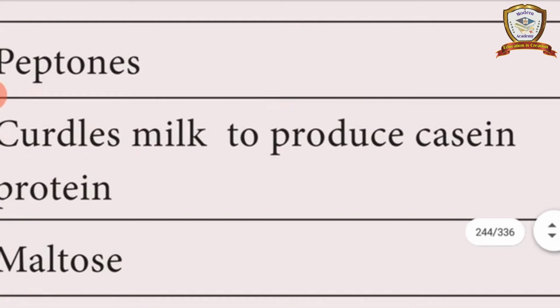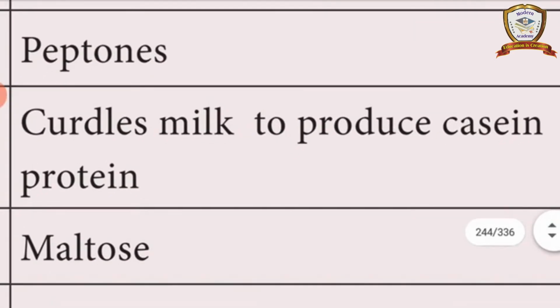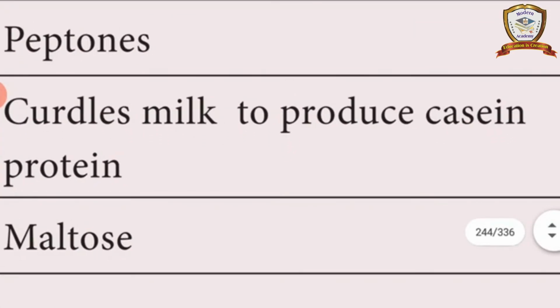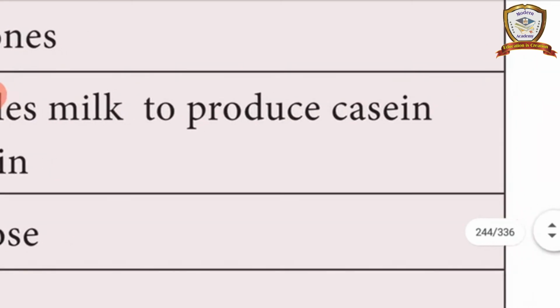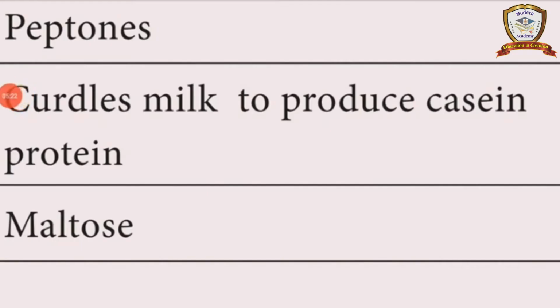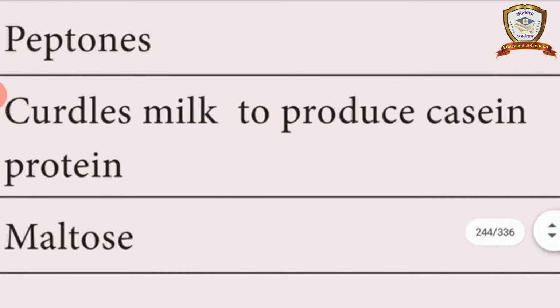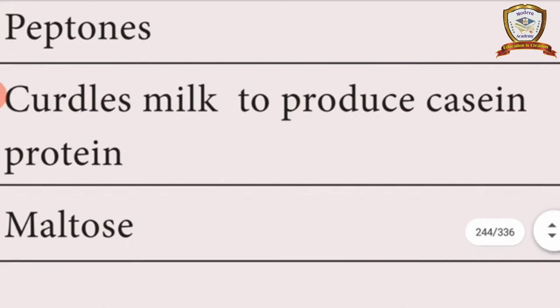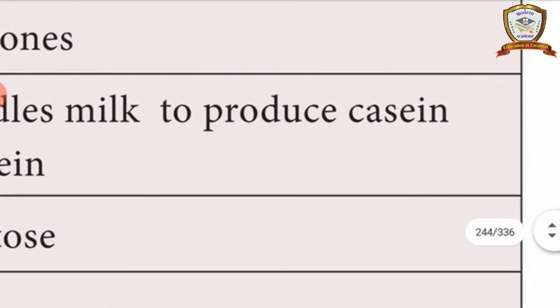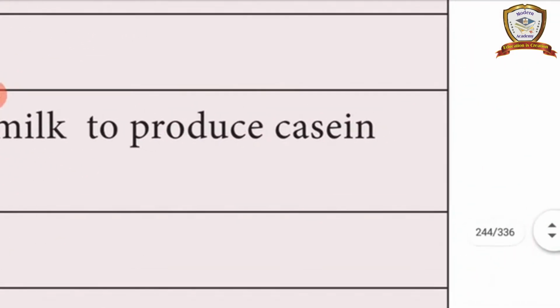It curdles the milk and produces the casein protein.